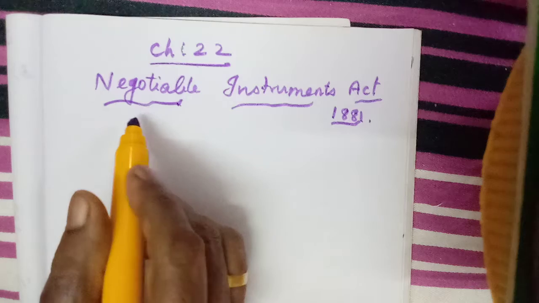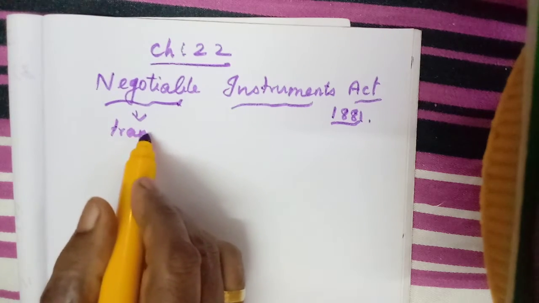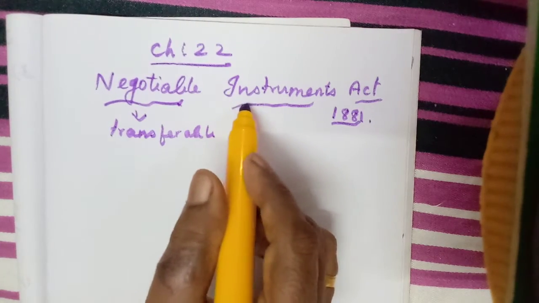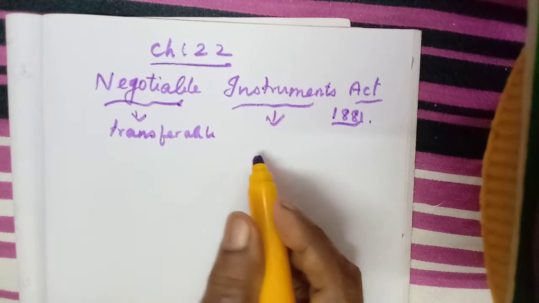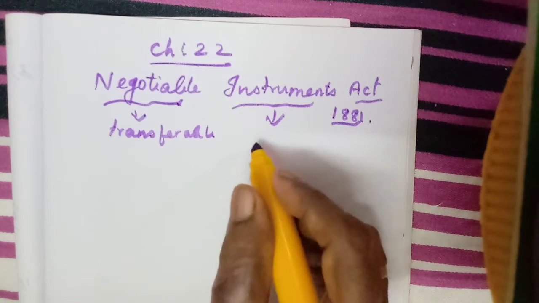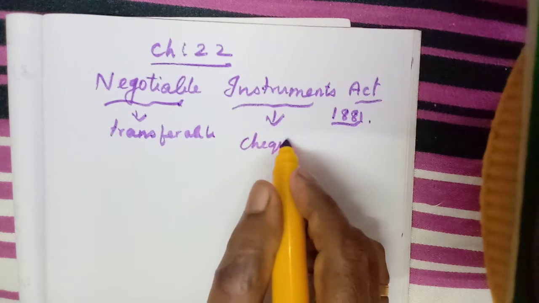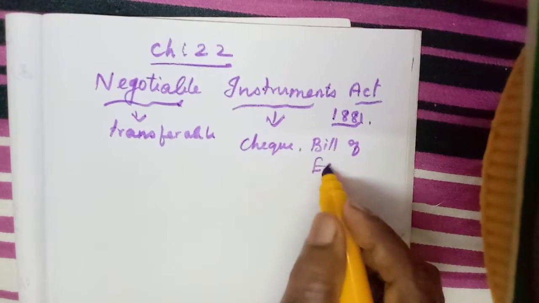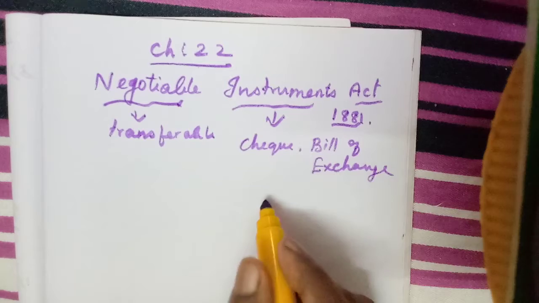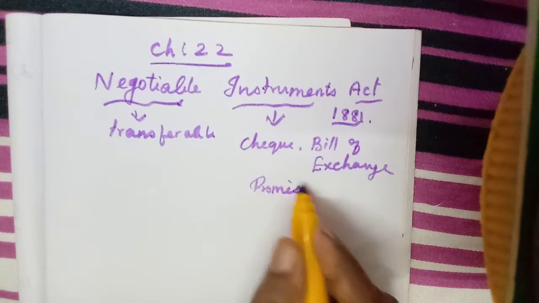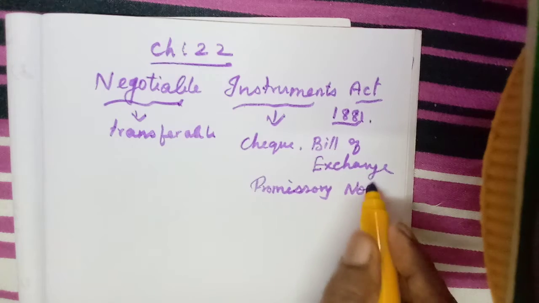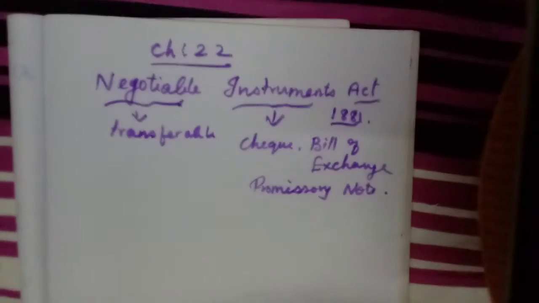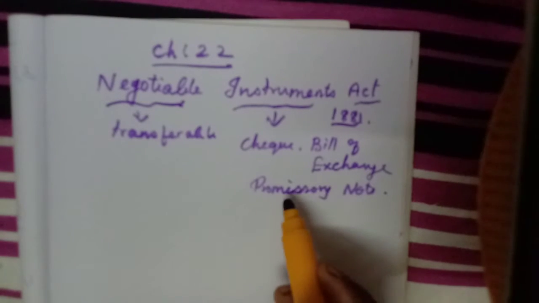Then negotiable means transferable, so from this word you can understand. We know some instruments here. The instruments mentioned here are the check, that you know very well, isn't it? Then bill of exchange and promissory note. Now only we have got this check. Before, they had the bill of exchange and promissory note.